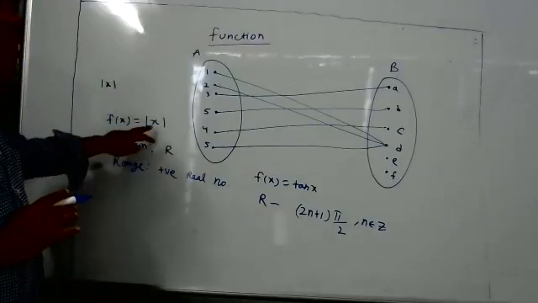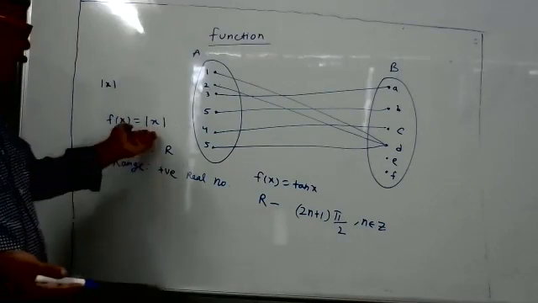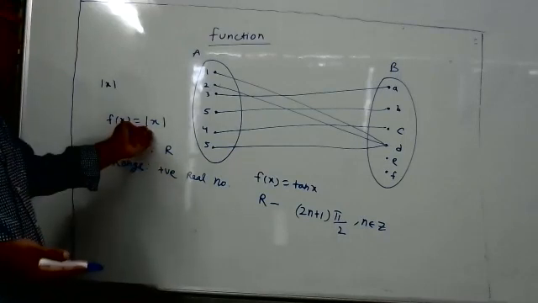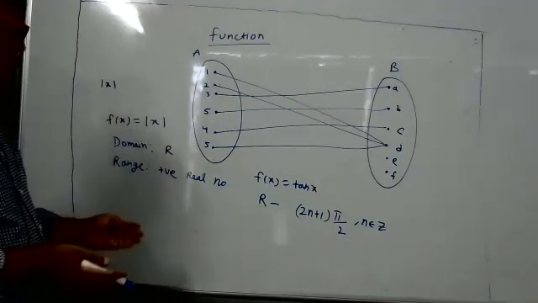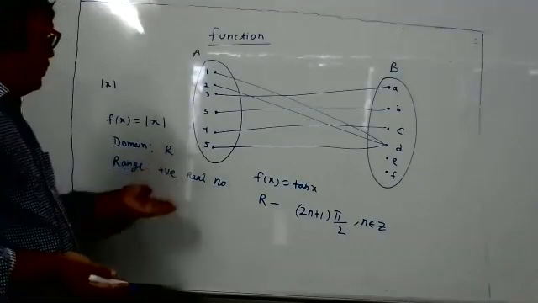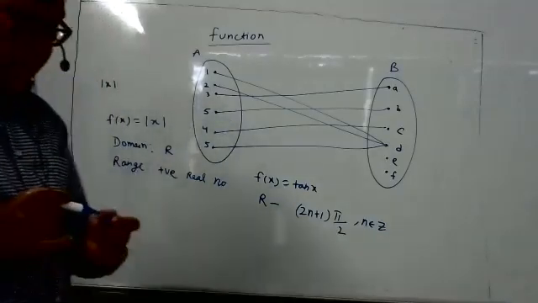Domain means all values of x for which the function is defined. This function will never become infinity. You take any real number, you will get an answer. But the answer will always be positive. So the answer means the set of range. The range is positive real numbers, the domain is real numbers, and the codomain we can say is also real numbers. Ask some doubt.